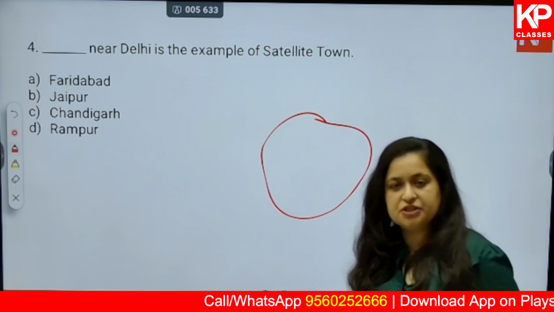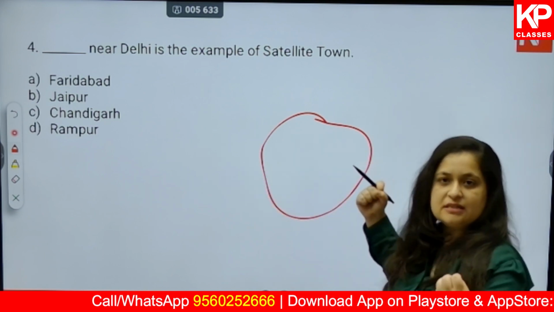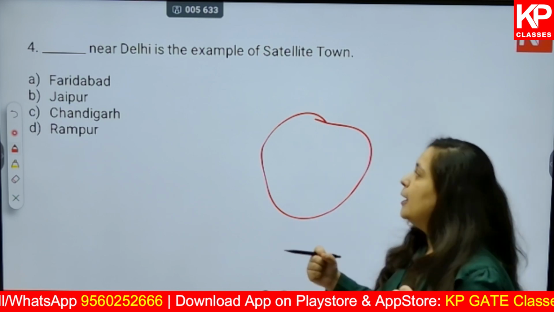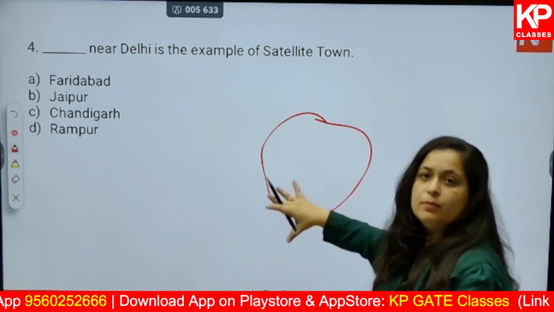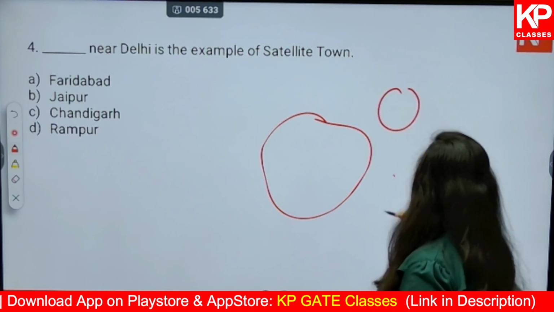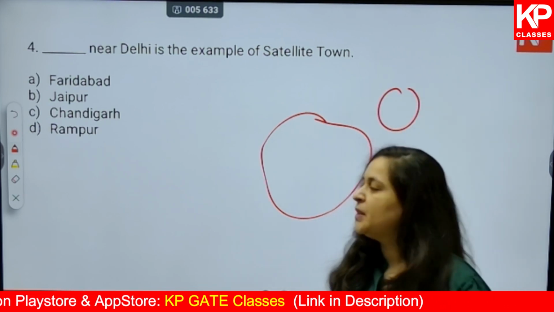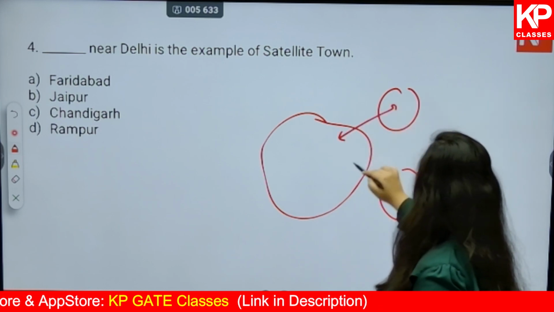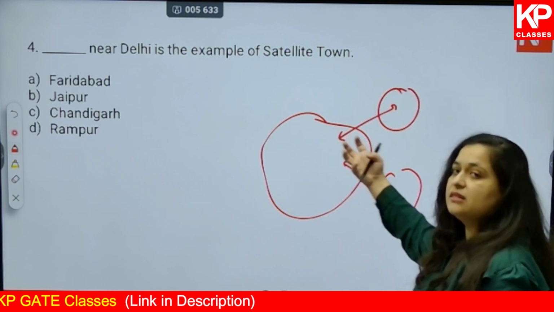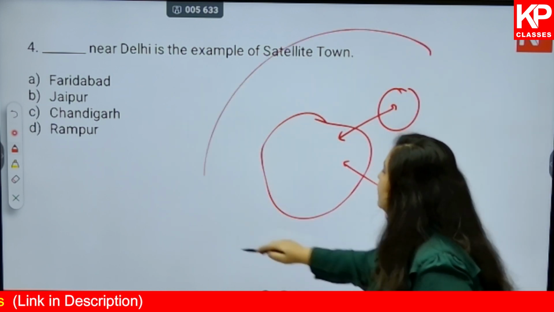There is a lot of congestion in this particular city. So to take away some of its saturation, or to take away some of its issues or problems, or to decongest it, we make certain satellite towns very close to this primate city or the main city. There is going to be interdependence between these two towns, and these are going to act as magnets and are going to take the population from the main city towards it, first of all, and from the rest of the country also.